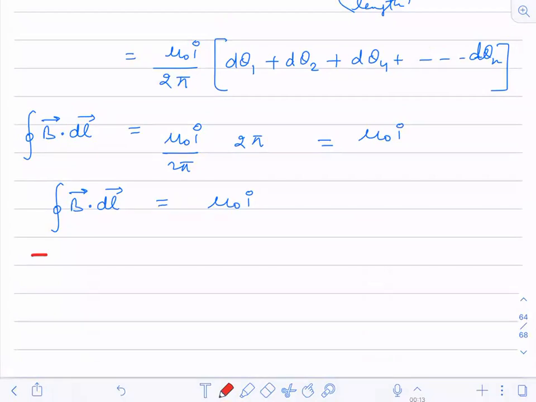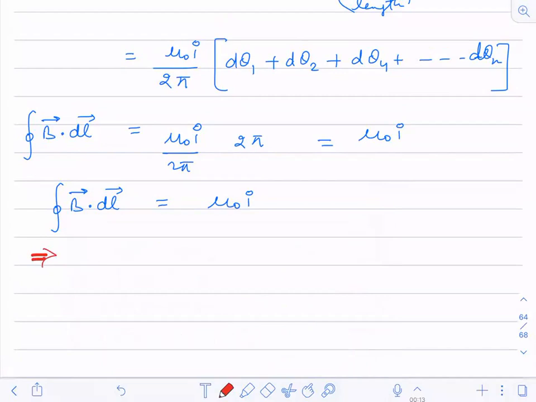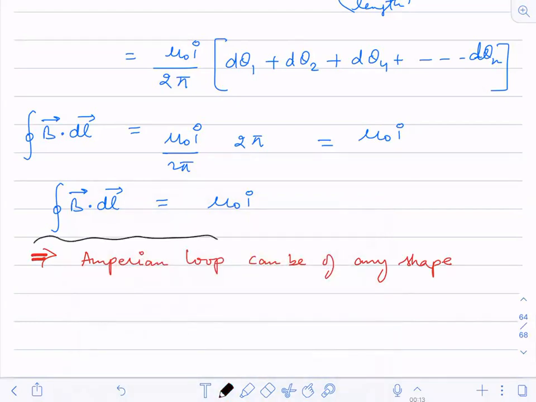So we can state from here that the Amperian loop, like you call it a Gaussian surface, so here we will call it an Amperian loop, can be of any shape. This is a very, very important line.